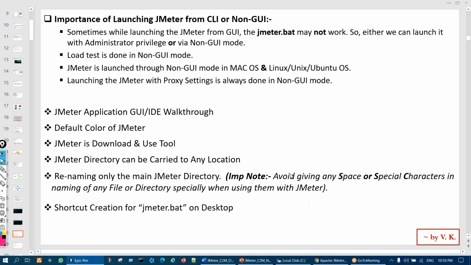Note it down. And last thing, you can create a shortcut for JMeter.bat on the desktop. So how to create?